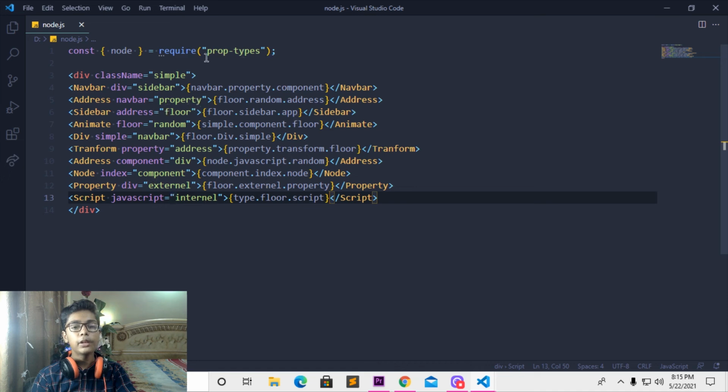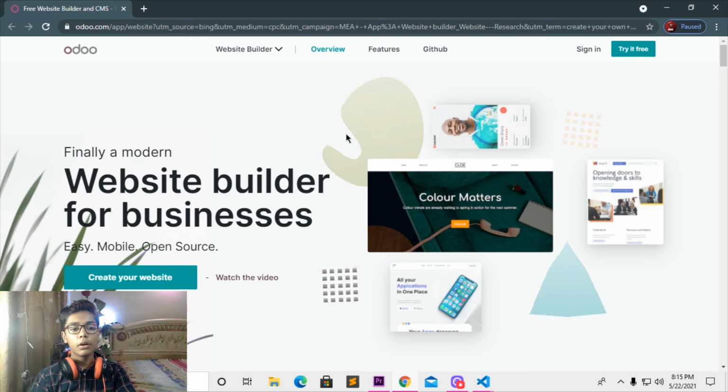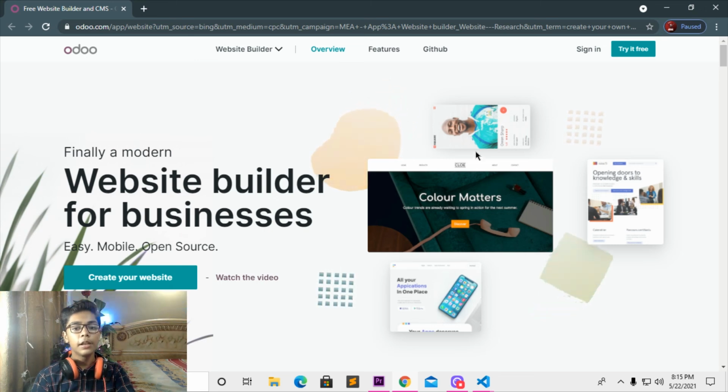When you're done with that, just save here simply, and when you move to your Google Chrome, then you can see your blog site should be just ready in Node.js. If I show you in the Google Chrome, you can see there it is, our Odoo builder website here in blog site. You can say it's a blog site which we have just made, and it is automatically done. So we are just getting our blog site here in Node.js which we have made.